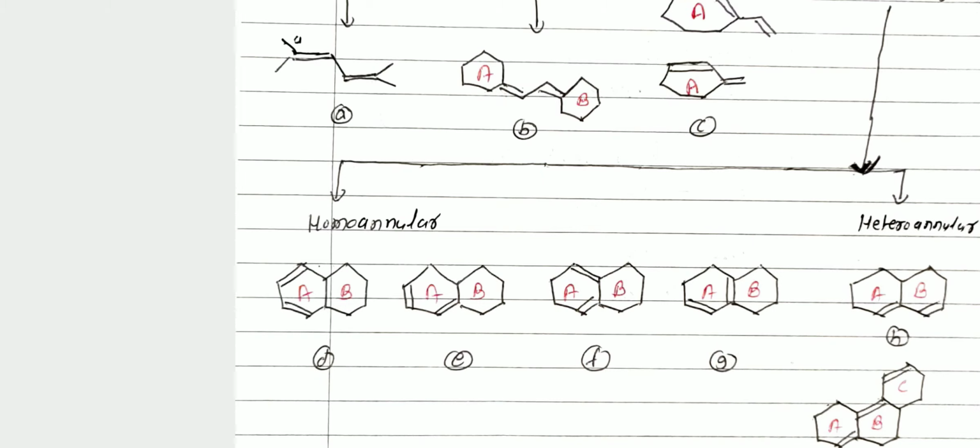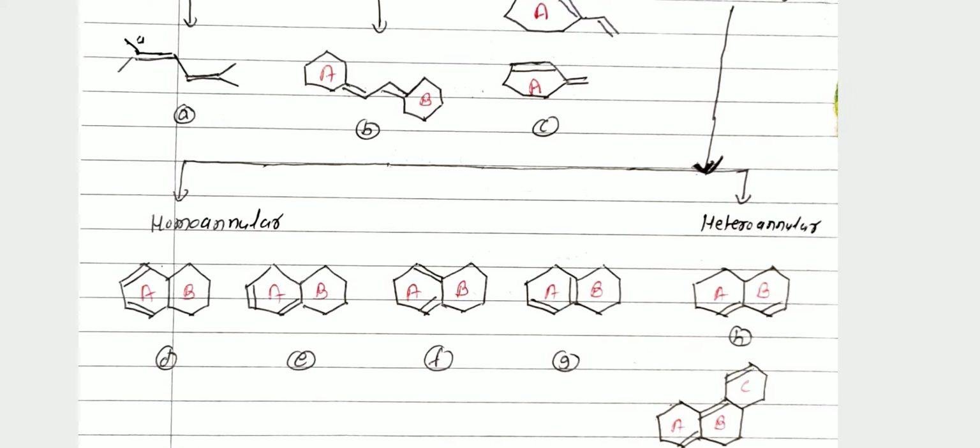Then another type of cyclic diene is the heteroannular diene. Hetero means different. Here two double bonds are present in two rings, therefore it is called heteroannular diene. If two double bonds are present in one ring, then it is called homoannular diene. But if two double bonds are present in two rings, then it is called heteroannular diene.